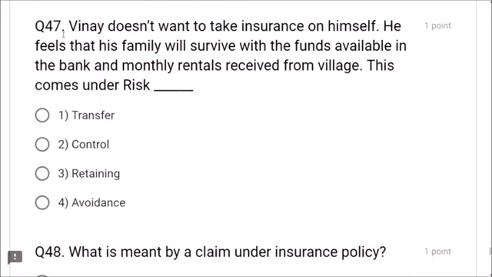Next, question number 47. Vinay does not want to take insurance on himself. He feels that his family will survive with the funds available in the bank and monthly rentals received from village. This comes under risk transfer, no. Control, no. Risk retaining, friends. Avoidance, no. Option 3 is correct, friends. Risk retaining means Vinay doesn't want to take insurance on himself, feeling that his family will survive with the funds in the bank and monthly rentals. This comes under risk retaining. So option 3 is correct, friends.